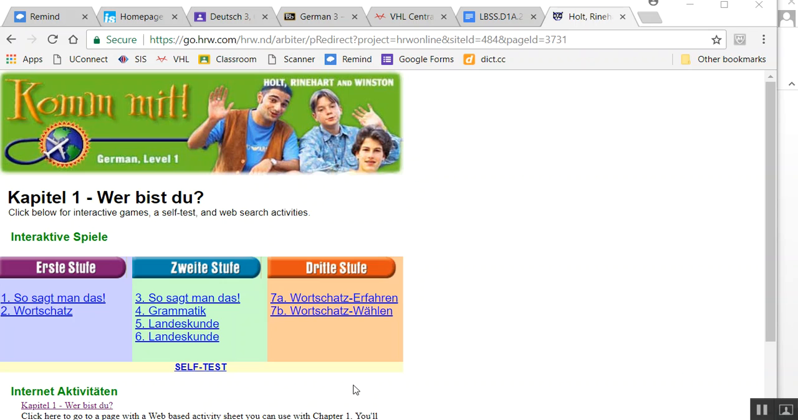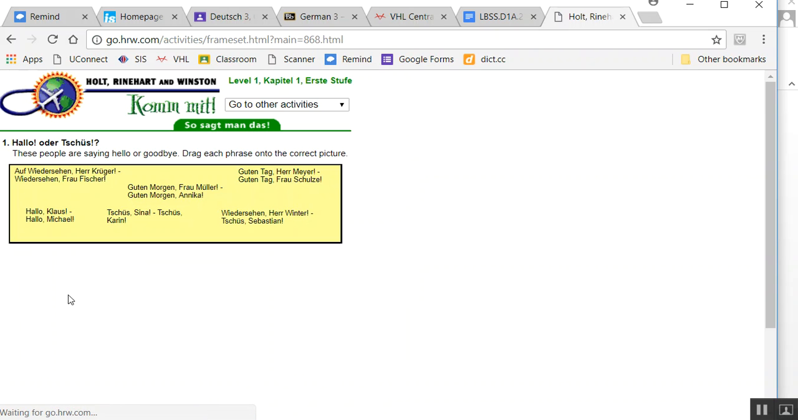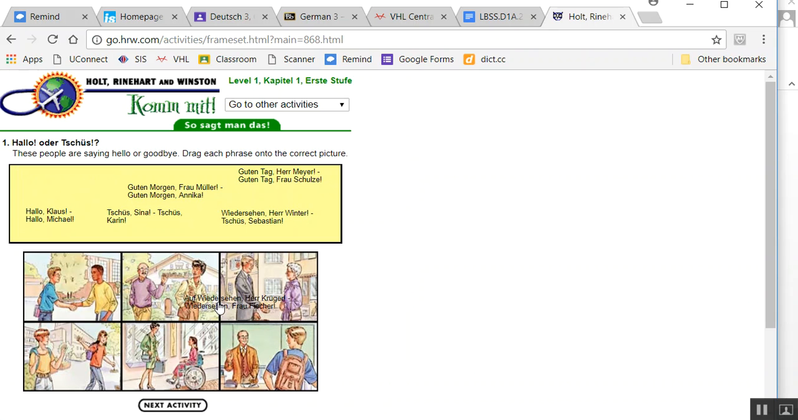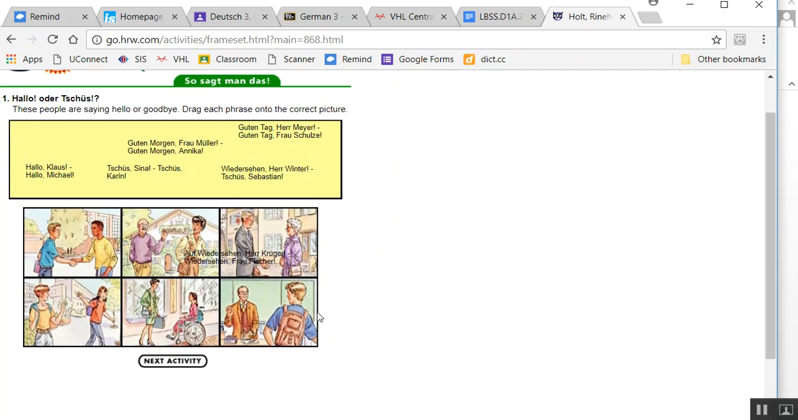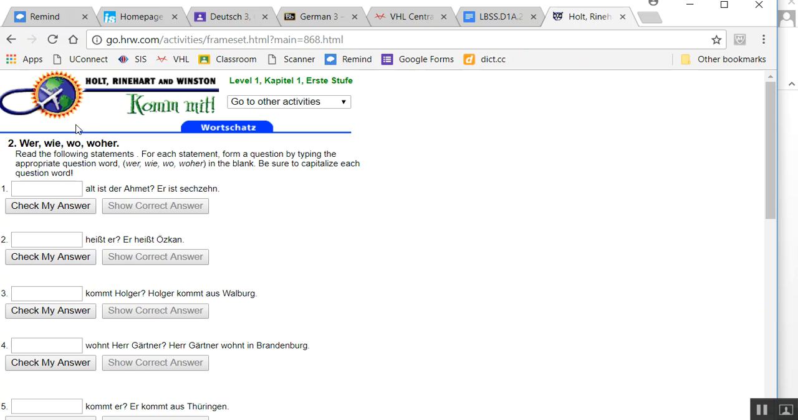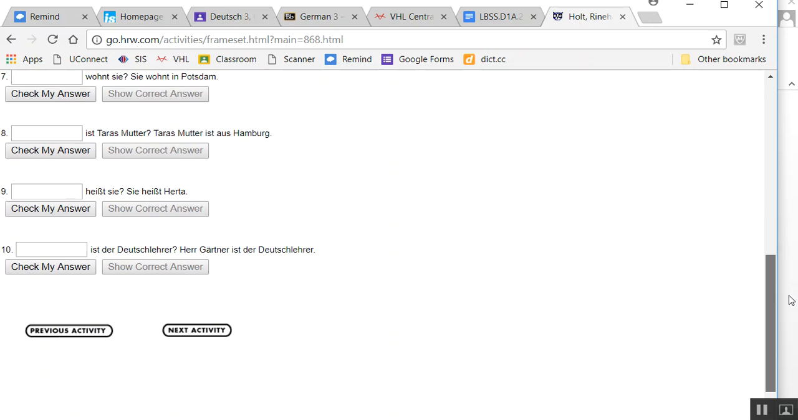The website itself is actually very old, but I just want to show you how to navigate it. You're going to start with So sagt man das, click there, and drag these phrases down to the pictures that match them. Then click on Next Activity, and fill in the blanks with the correct question words. That's something that we learned recently.